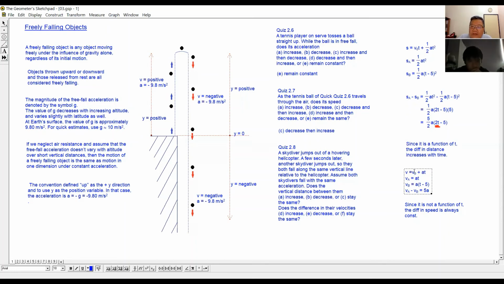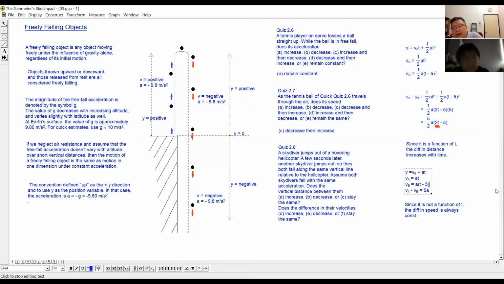When you jump out of the helicopter, the initial velocity is 0, so the velocity of the first person is at, acceleration times time. The second person jumps 5 seconds later, so his velocity will be a(t minus 5). This is the velocity for the first person, and this is the velocity for the second person.